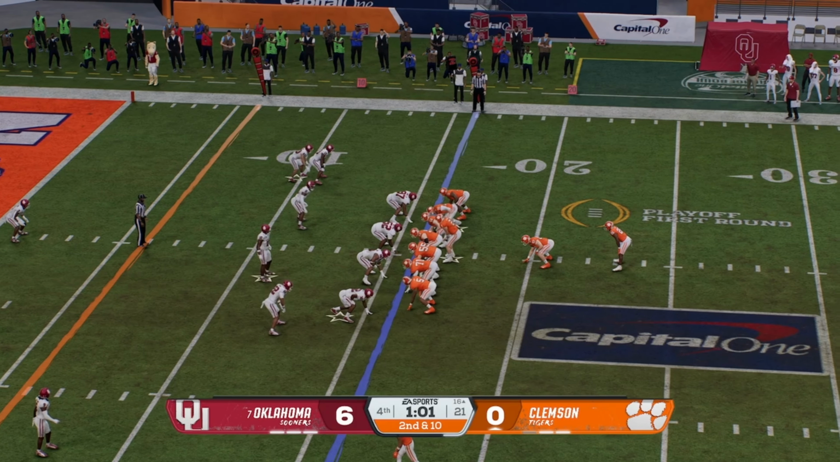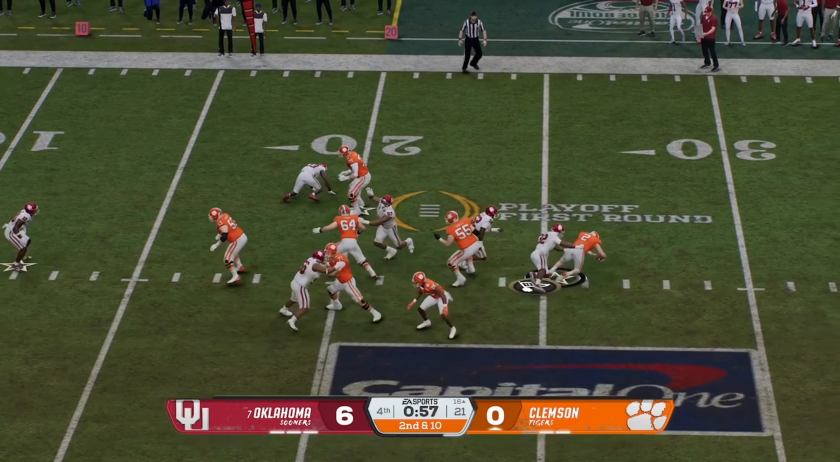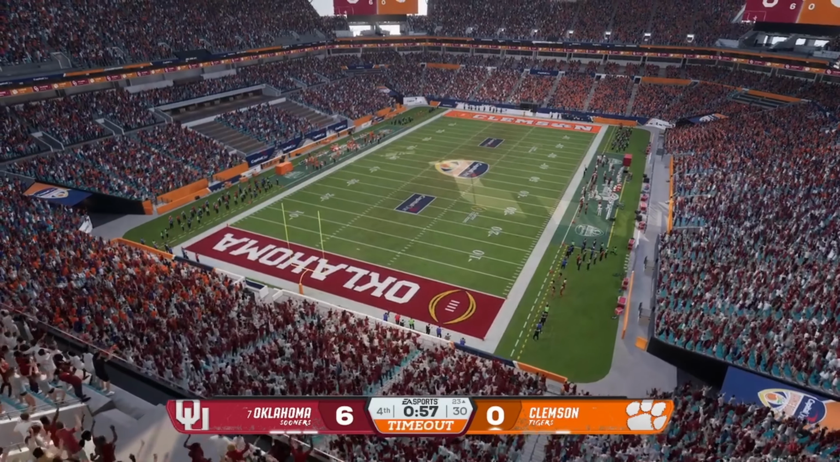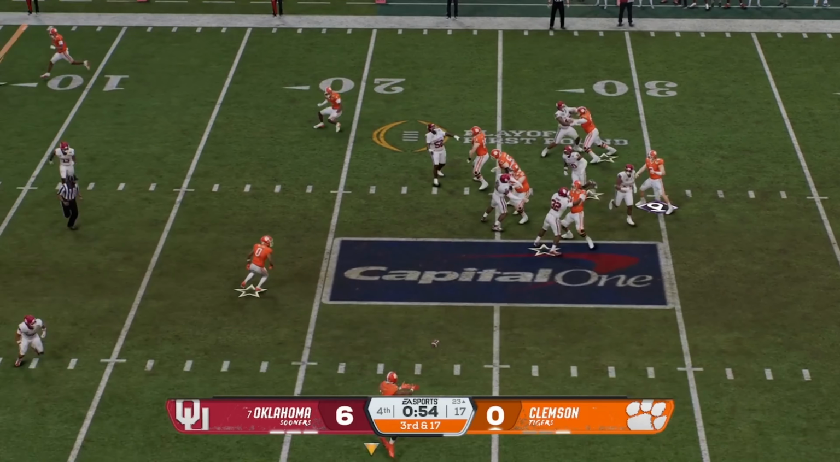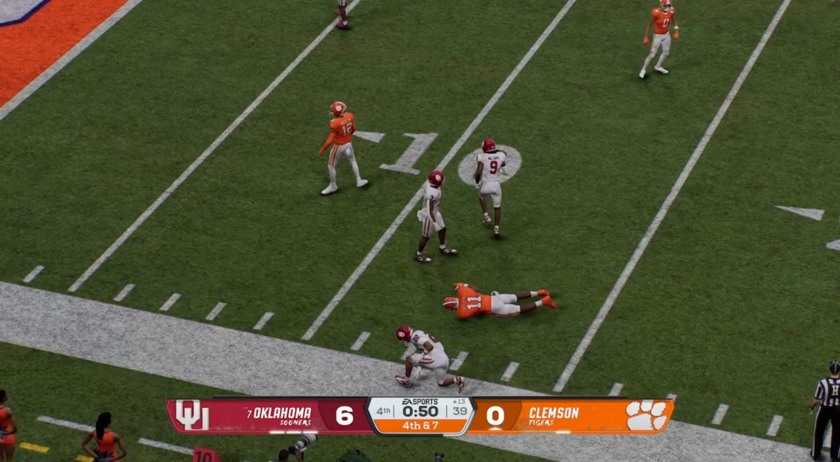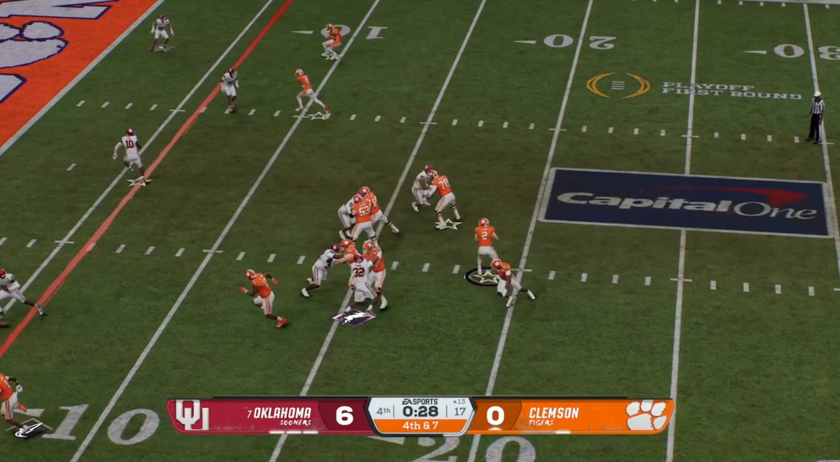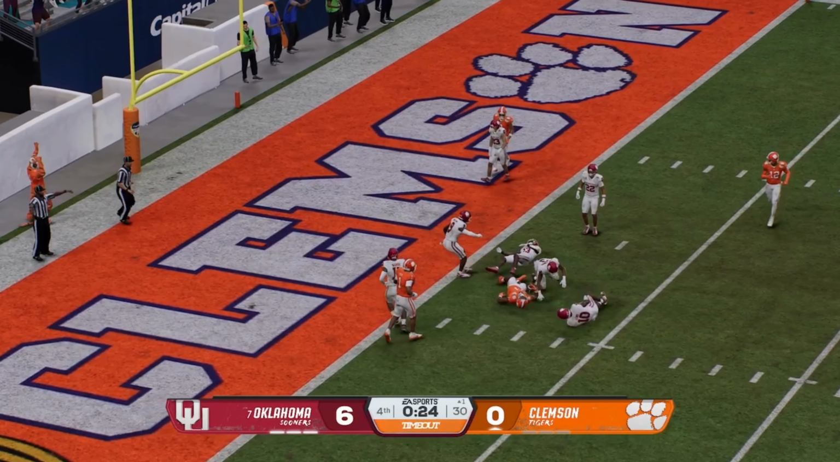2nd and 10 in the red zone, looking, possible touchdown, and they're stopped. Oklahoma's going to get to him, setting up for 3rd and 17 from deep. They need the first down. They're not going to get it. 4th and 7, game on the line. Can they get the touchdown? It's not going to be a touchdown, but they are going to get down to the 1.